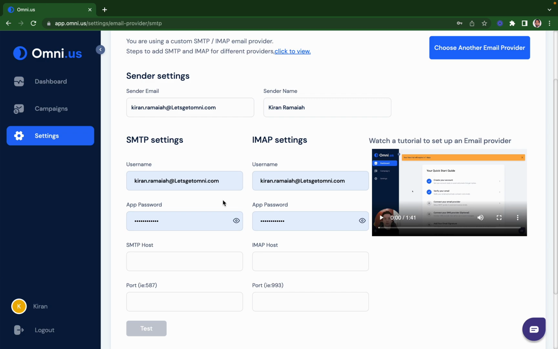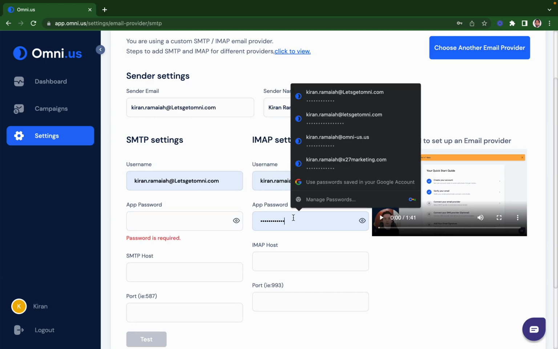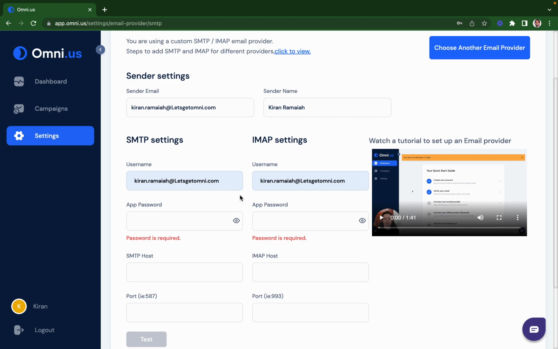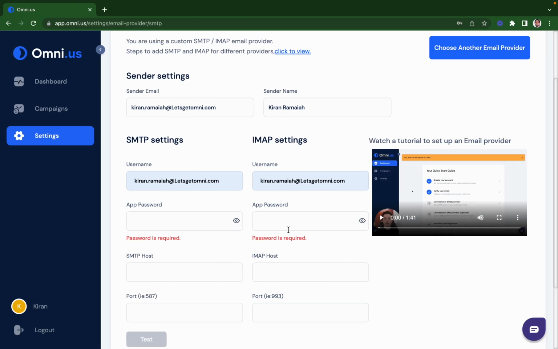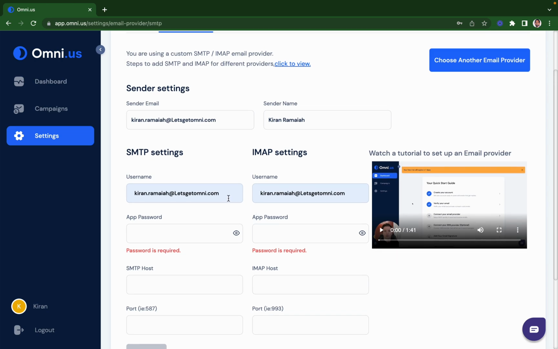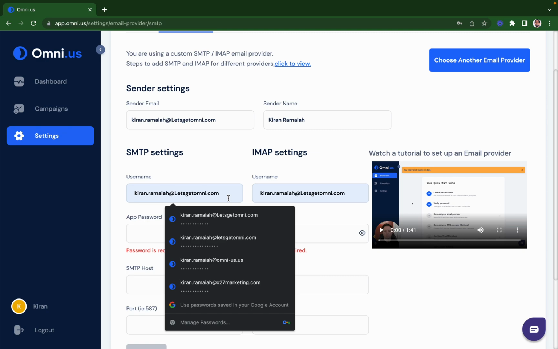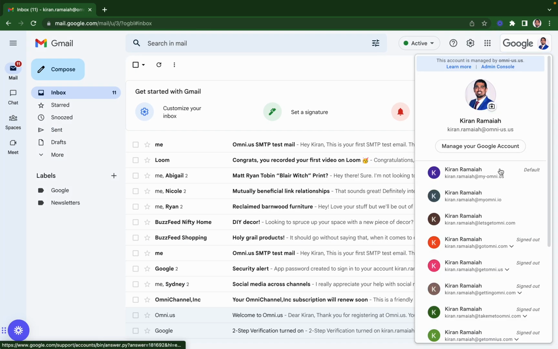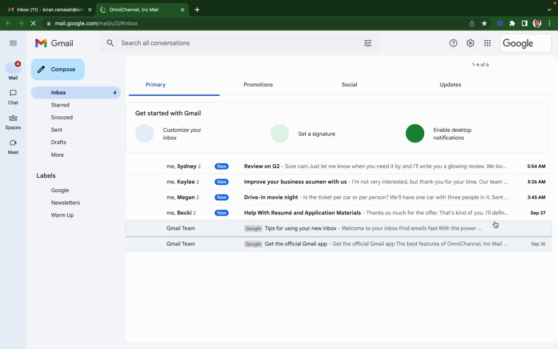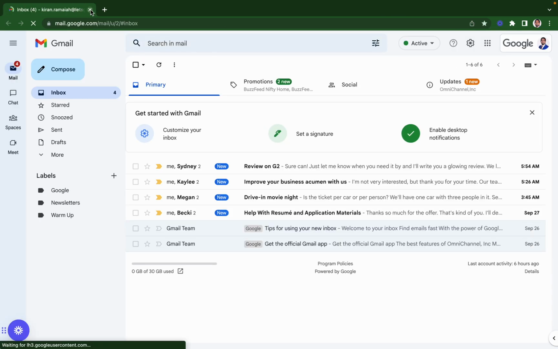Now you need to create an app password. An app password is not the same password that we use to log into the account. To create an app password, we need to log into the Gmail account using this email. So the email is letsgetomni.com. You log into the email, I'll get you the access, right?